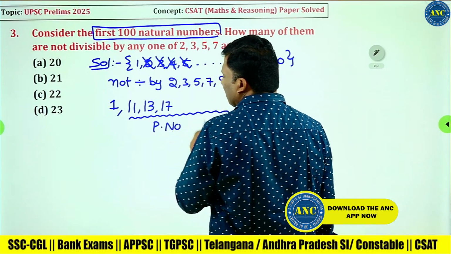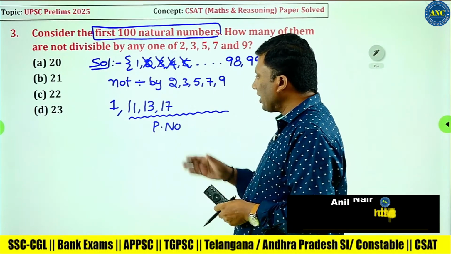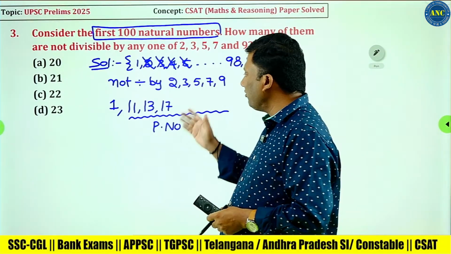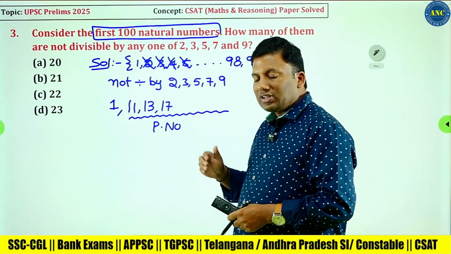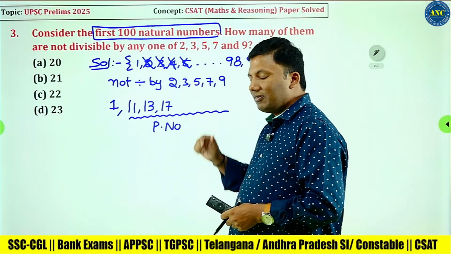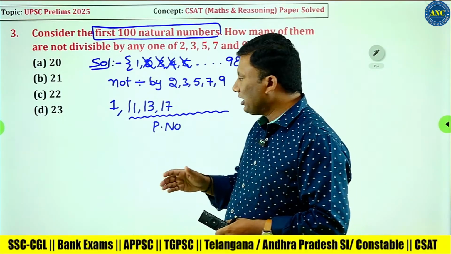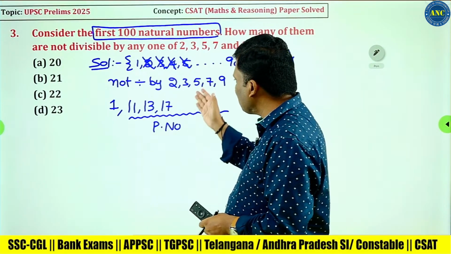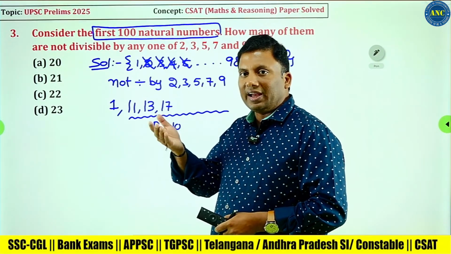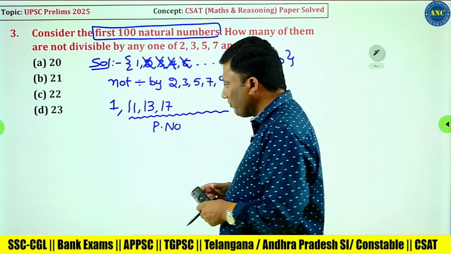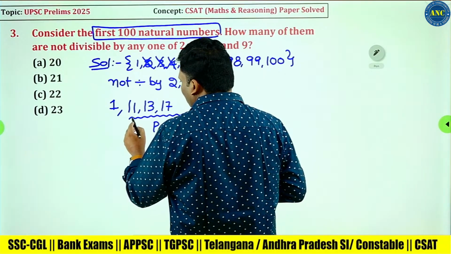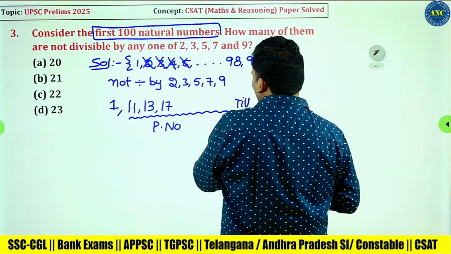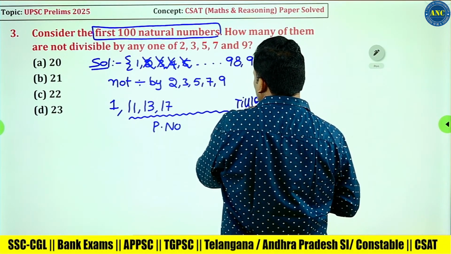Take some composite number that comes into your mind. Sir, I am taking 21. It is divisible by 3. Sir, I am taking 25. It is divisible by 5. Sir, I am taking 33. It is divisible by 3. Sir, I am taking 45. It is divisible by 9. Sir, I am taking 95. It is divisible by 5. Sir, I am taking 90. It is divisible by 5. That means the answer is 1 and all the prime numbers till 100.